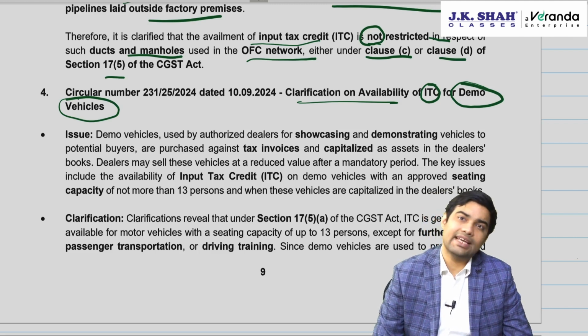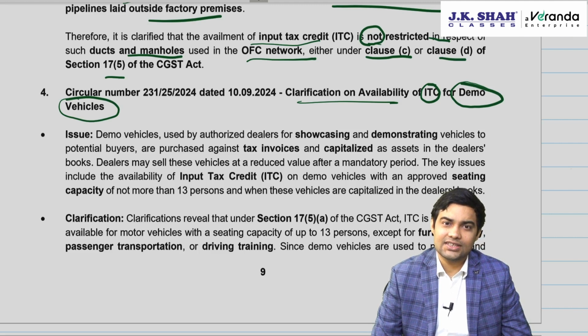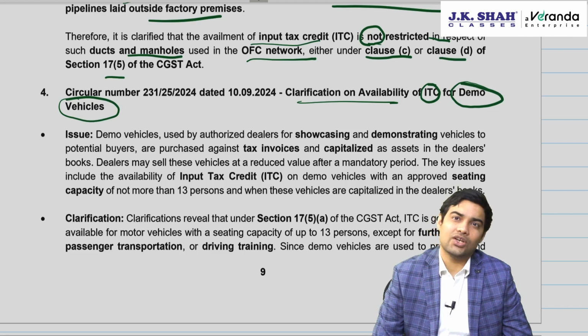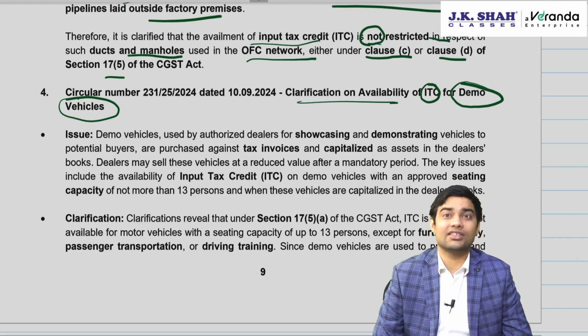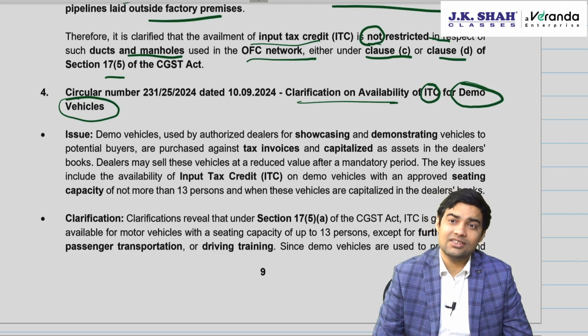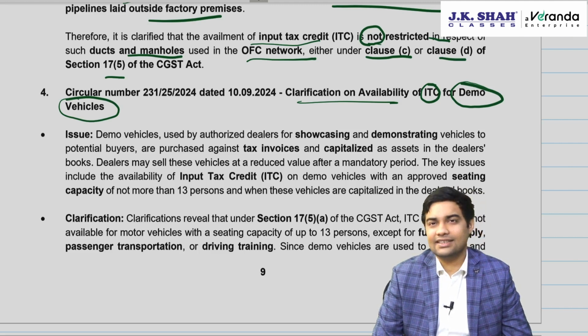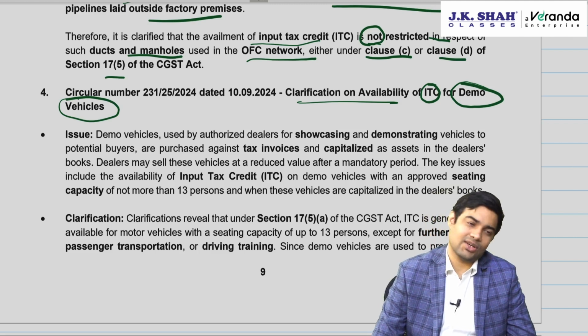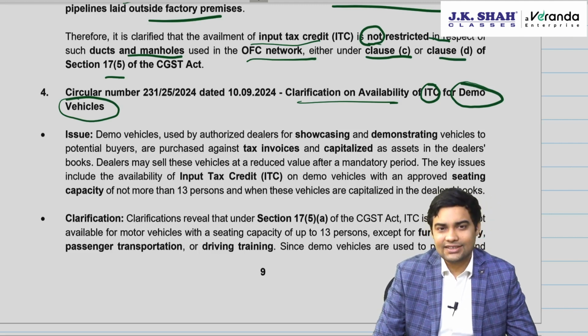Sir, what if we capitalize it as fixed asset and claim depreciation under section 32 on that? Then in that case, you will not get ITC, because if you have claimed depreciation under section 32 on the GST component, then ITC would not be available. These are the 3 points which are there in the circular. First one, will you get ITC on demo vehicles?